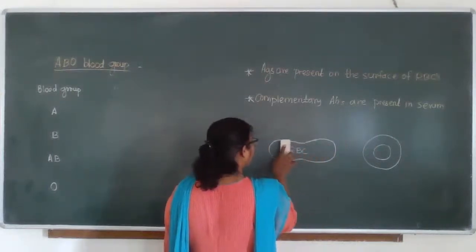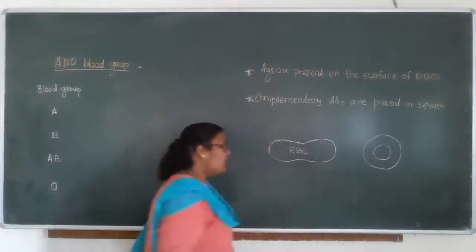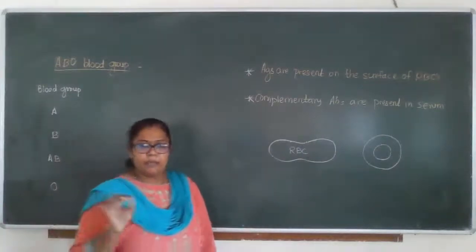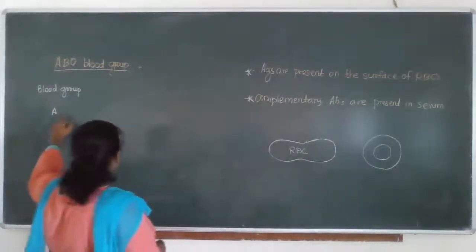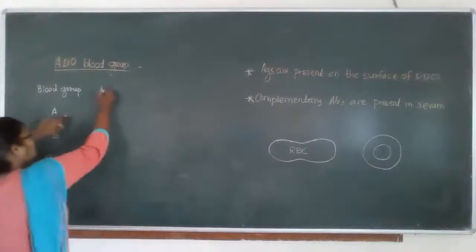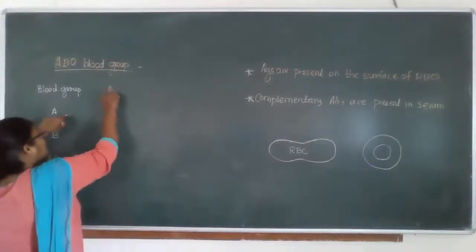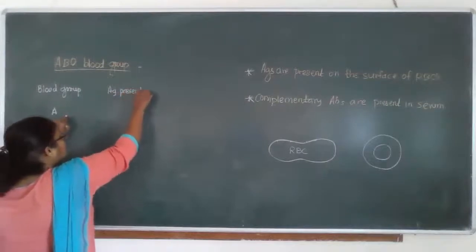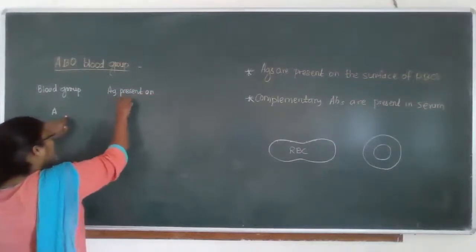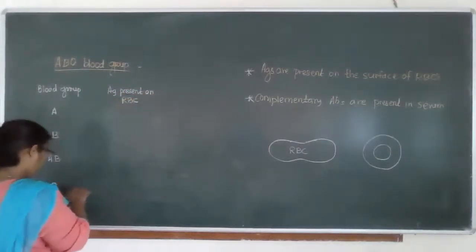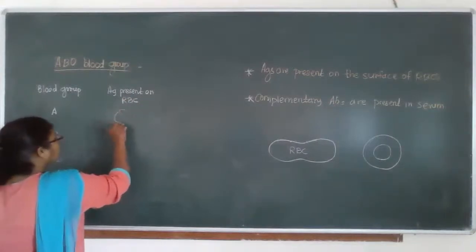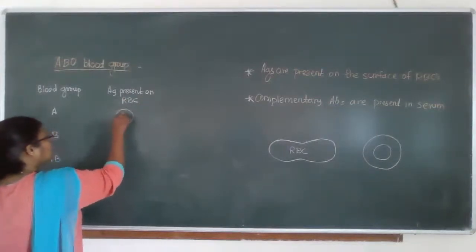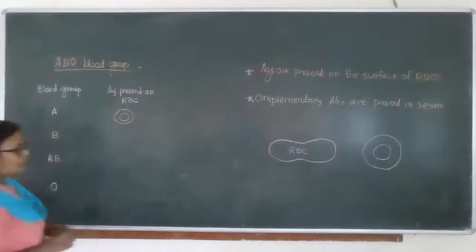If the person has blood group A, here I am mentioning the antigen present on the RBC.